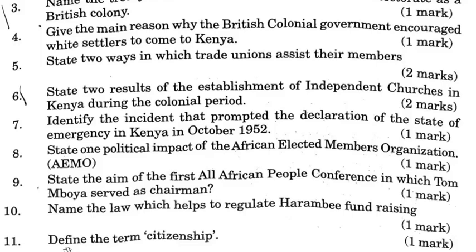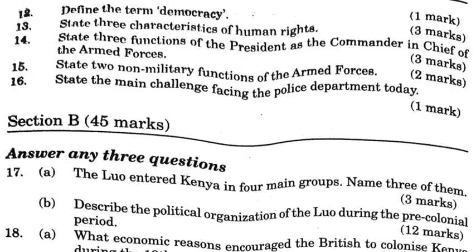9. State the aim of the first All-African People's Conference in which Tom Mboya served as chairman. The decolonization of Africa. 10. Name the law which helps to regulate Harambee fundraising. The Public Officers Ethics Act of 2003. 11. Define the term citizenship. Legal right that a person has to belong to a particular country. 12. Define the term democracy. It is a system of government where supreme power rests with the people.